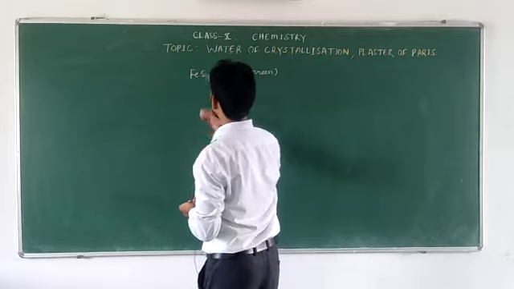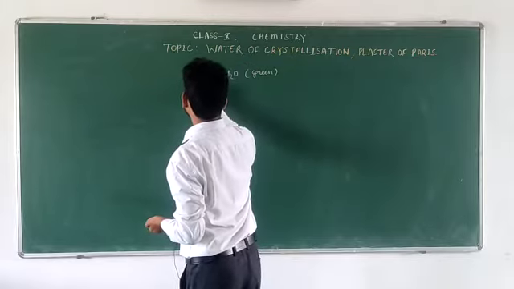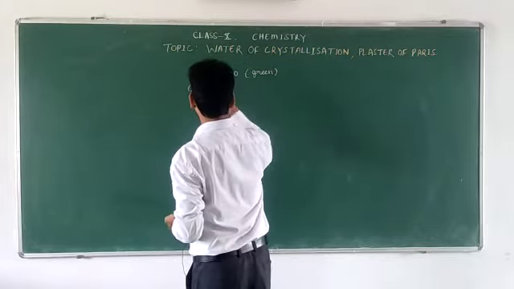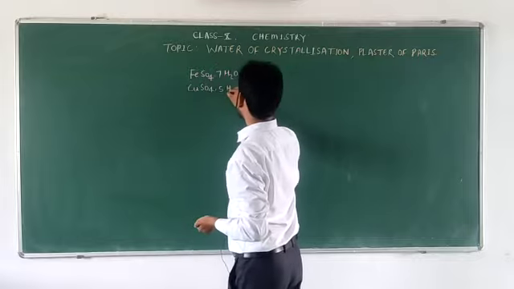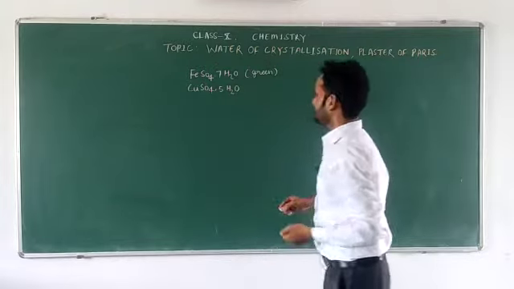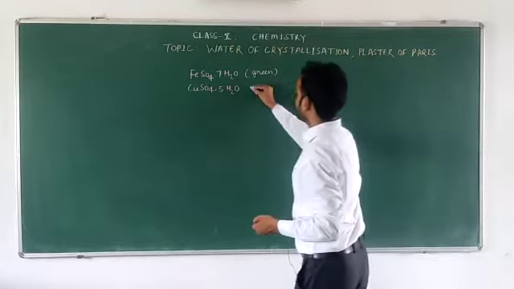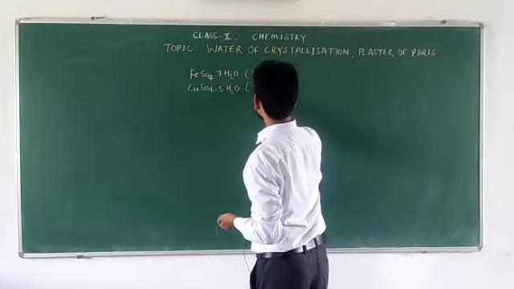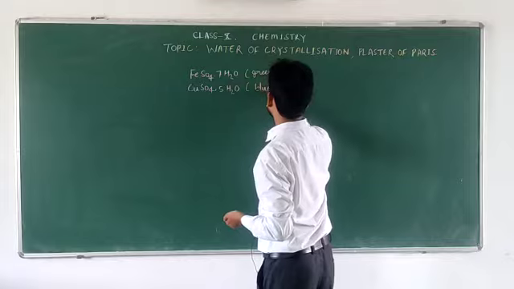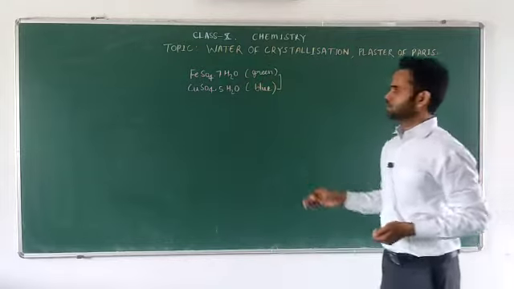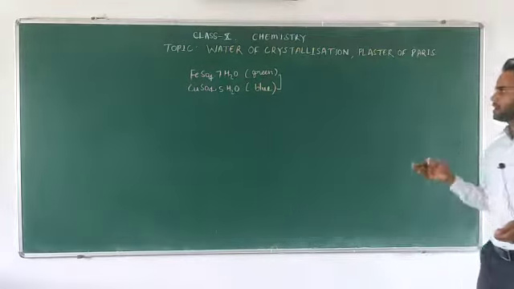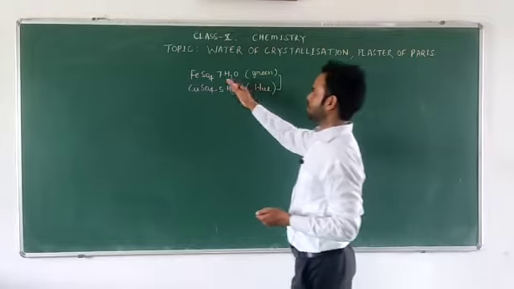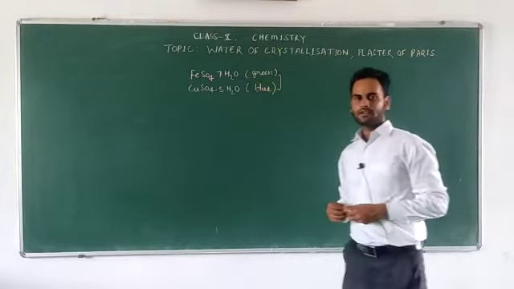Another salt is copper sulfate, CuSO4.5H2O, in which 5 molecules of water are attached. The color of this compound is blue. This color is actually because of the water molecules which are attached with the crystal of these salts.